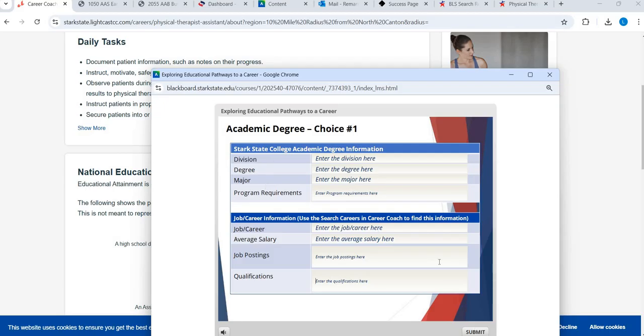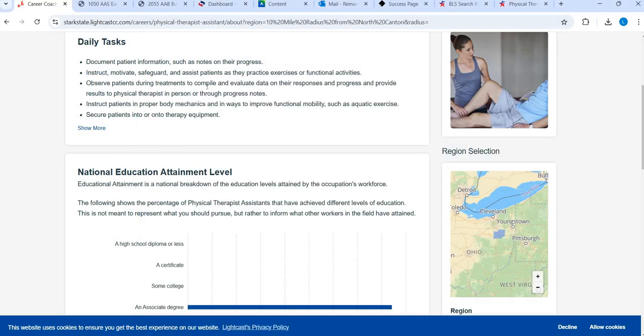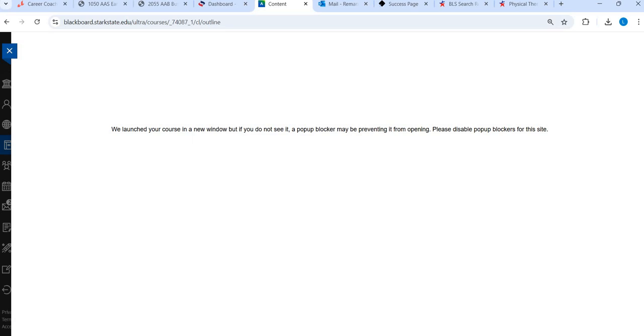When you fill it out here, you'll just hit submit and you'll have degree choice 2 and you'll do the same thing. Once you have completed that, you'll hit submit. That is an automatically graded assignment so that Blackboard will record that when you're done.